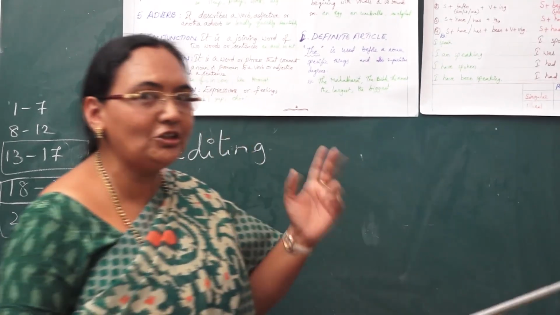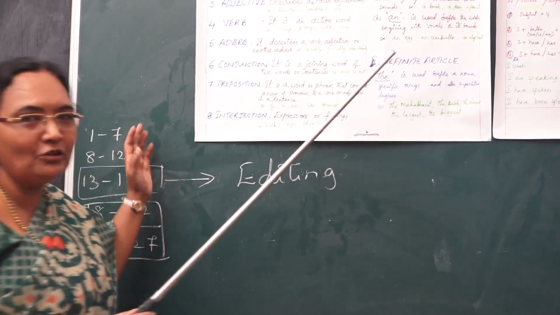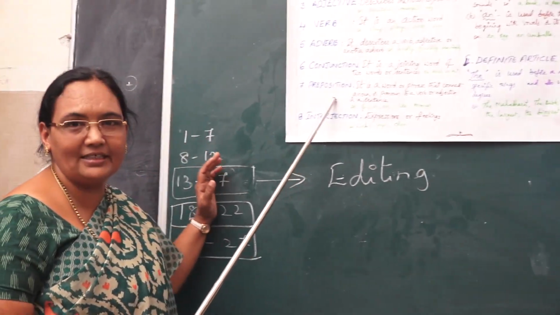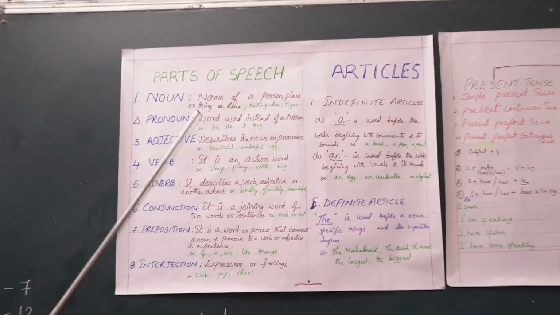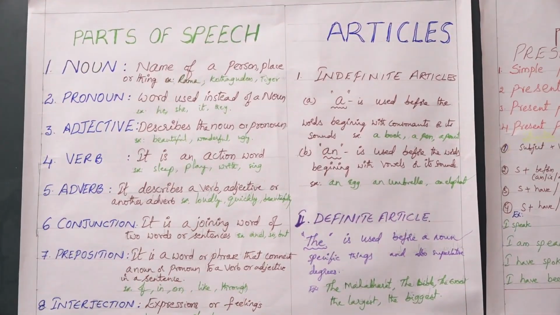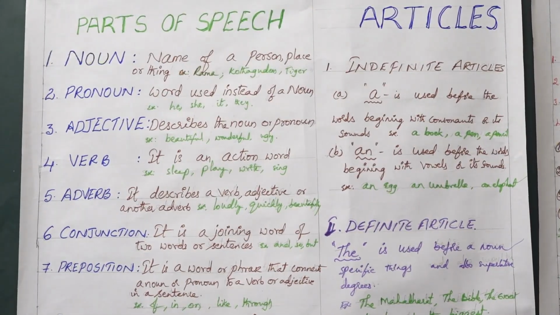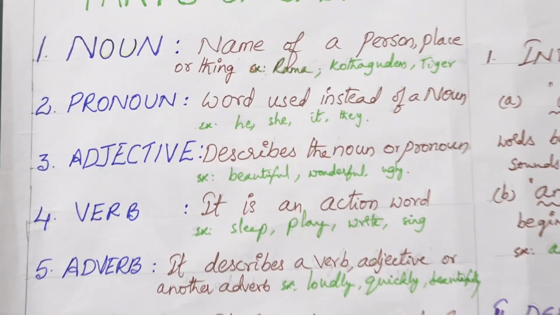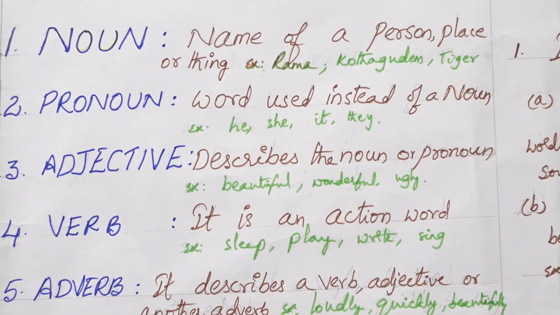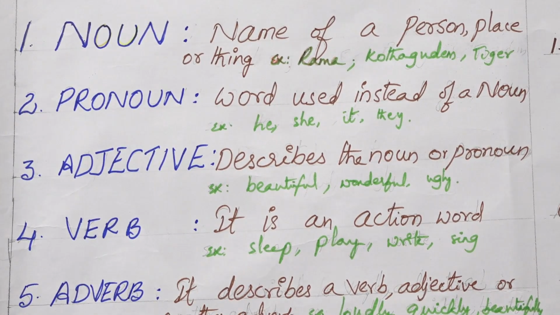Another thing which you have to know is parts of speech as well as articles. As you all know, the parts of speech are 8. What are they? Noun. What is a noun? It is a name of a person, place or a thing. Examples you all know: Ramya, Ramu, Hyderabad, tiger, like that. Then pronoun. Pronoun is a word used instead of a noun: he, she, it, they, those. Next, adjective. What does it do? It describes the noun or the pronoun.